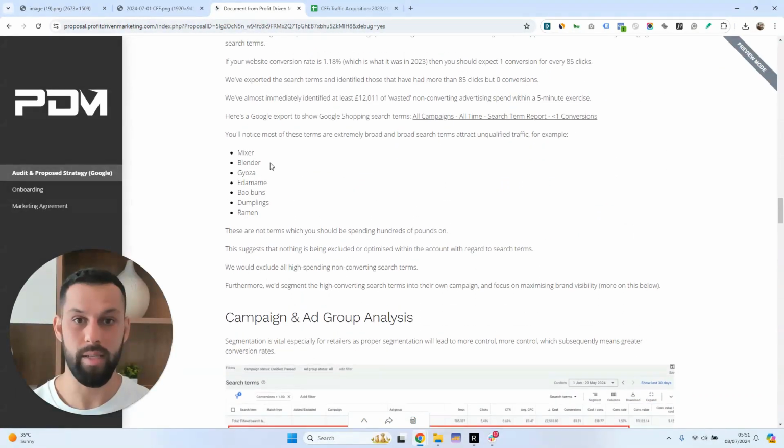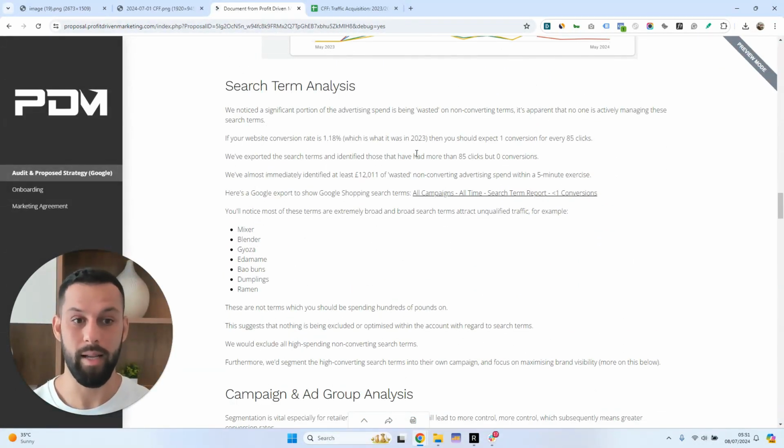We identified a ton of spend that was being allocated on wasted search terms. So what we did, we exported their search terms and identified those that had more than 85 clicks but no conversions. Why 85? Well, we took their existing conversion rate of 1.18%, which is what they were achieving in 2023, and we ran through a simple calc, which tells us that you should then expect one conversion for every 85 clicks based on a 1.18% conversion rate. So we identified all of the search terms that had more than 85 clicks and no conversions, where we identified immediately at least £12,000 of wasted spend during a 5-minute exercise.